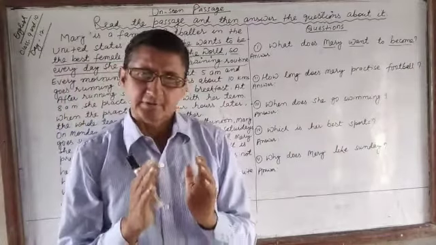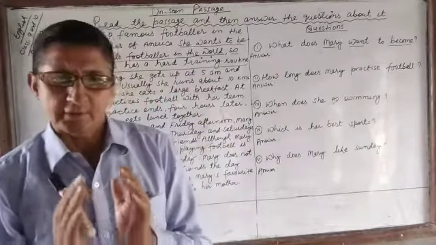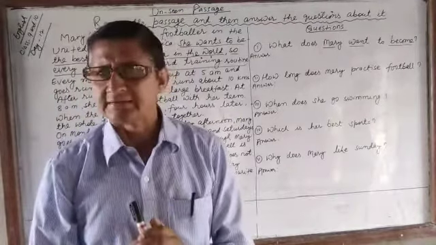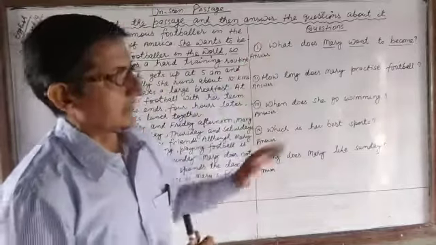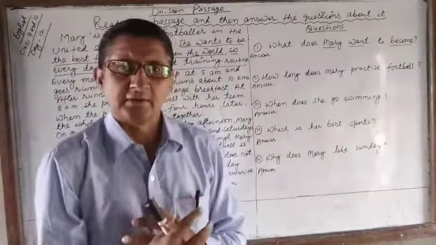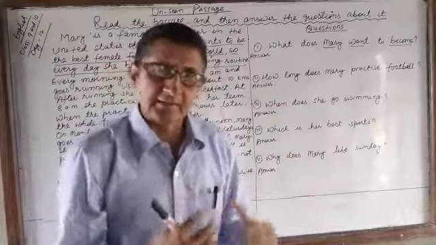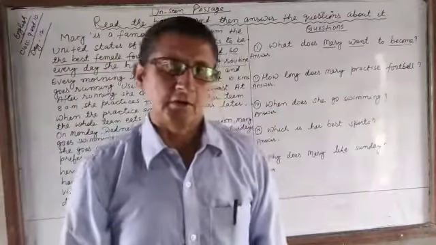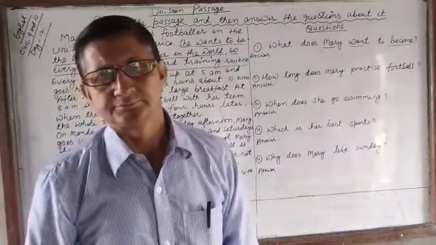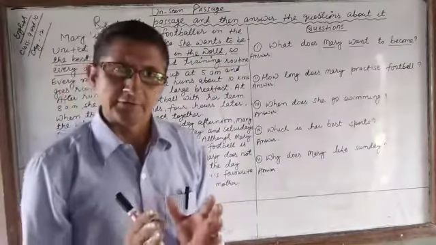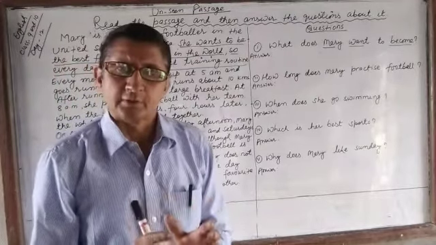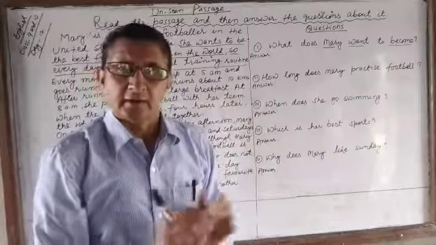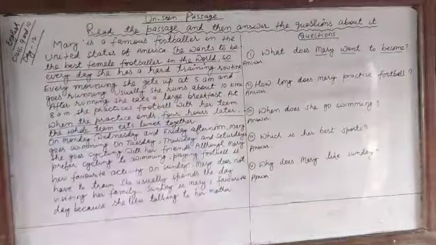The last tip you have to follow is to always cross-check the answer with the question and the passage itself. After writing all the answers, you have to cross-check. You have to reread the questions, to see whether you have written the answer correctly or not. Now follow these tips. After following these tips, solve the questions, and you'll write the correct answer.